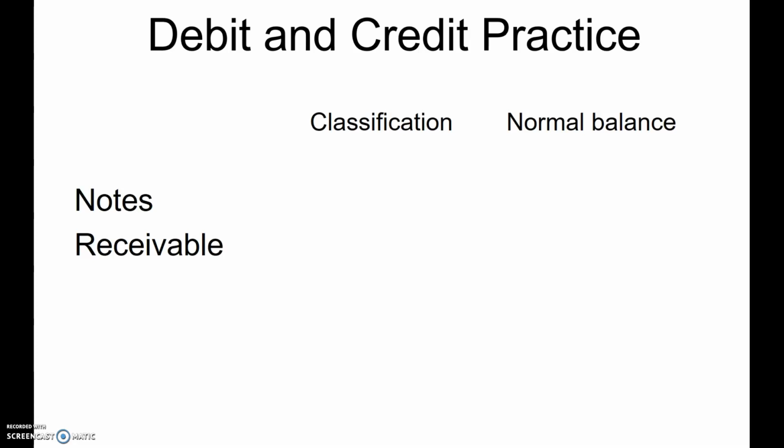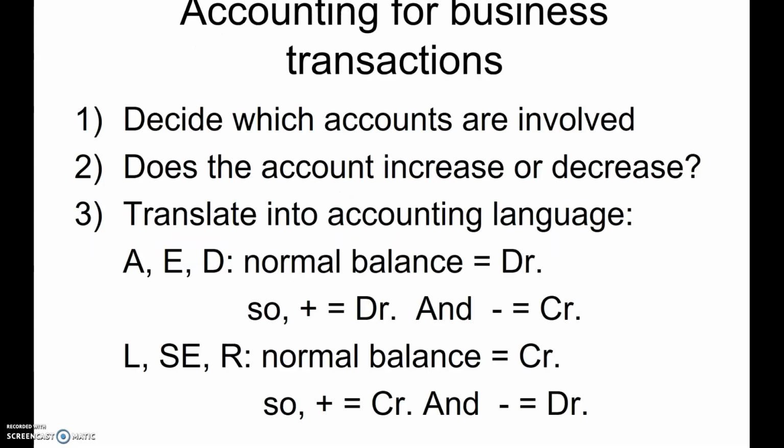Notes receivable. I don't know that we've talked about this yet, but you see the word receivable. It goes similar to an account receivable. An account receivable is when somebody owes you on account, because you billed them for work you did. A note receivable is when somebody owes you on a note. So they've signed a note that they're going to pay you back with interest. So this is an asset. Normal balance is debit. Just like I said with payable, that's always a liability. Receivables are always an asset. Supplies are an asset with a debit balance.